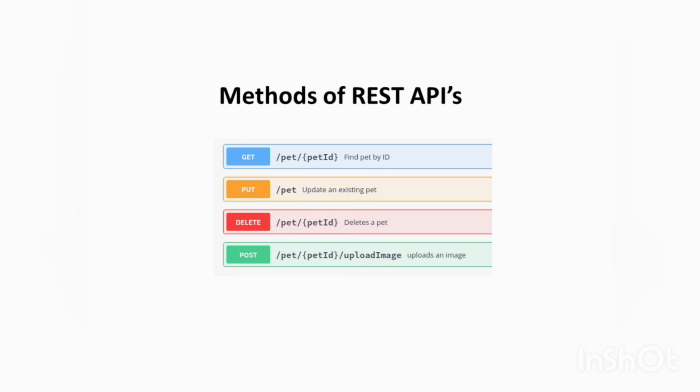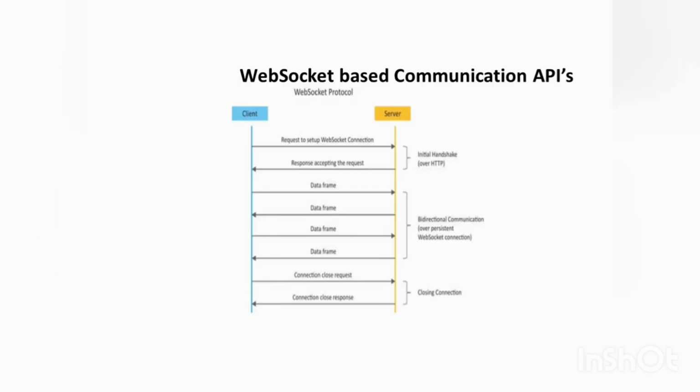Next one is WebSocket based communication APIs. WebSocket allows bidirectional full duplex communication between clients and server. WebSocket API follows the exclusive pair communication model. WebSocket API follows full duplex communication and does not require a new connection setup for each message to be sent.